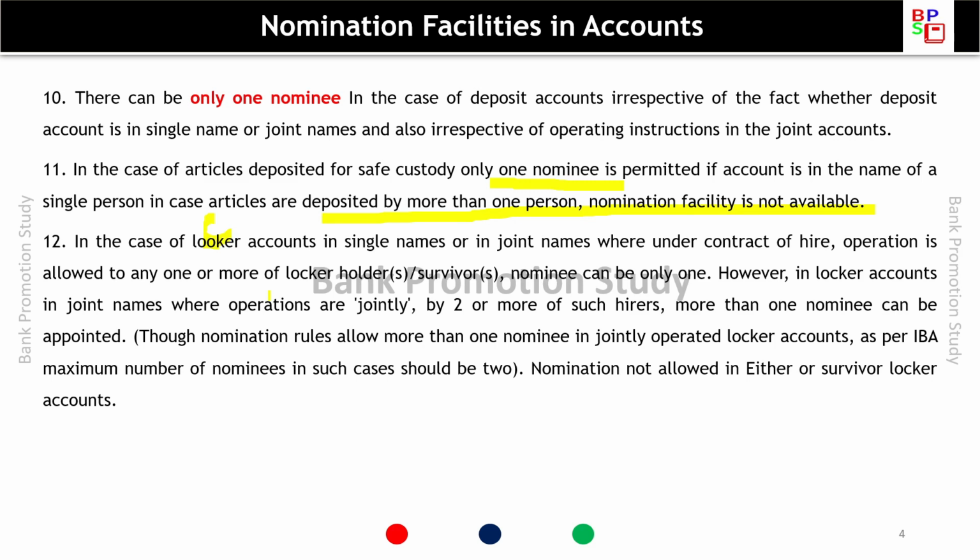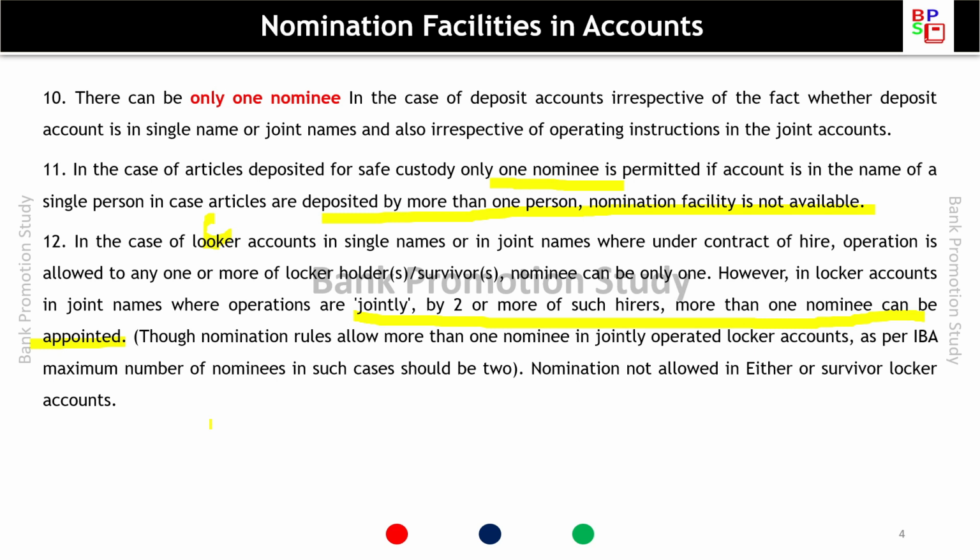However, in a locker account in joint names where operations are joint by two or more such hirers, more than one nominee can be appointed. Though nomination rules allow more than one nominee in jointly operated lockers, as per IBA the maximum number of nominees in such cases should be 2. Nomination is not allowed in either or survivor locker accounts.